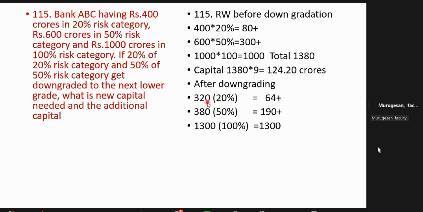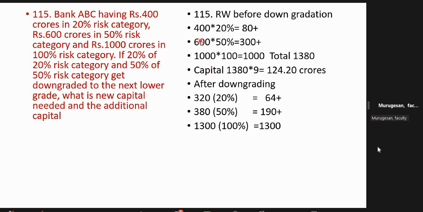Now this is remaining 320. So 320 into 20. Sir, how did you get 380? Madam, 80 will come from this level and be added to this category, so it will become 680. Then, you see the question, 50% of the 50% risk category get downgraded to the next lower.